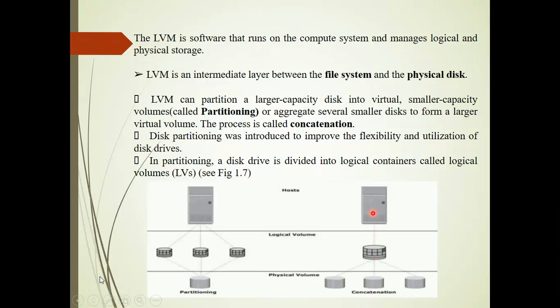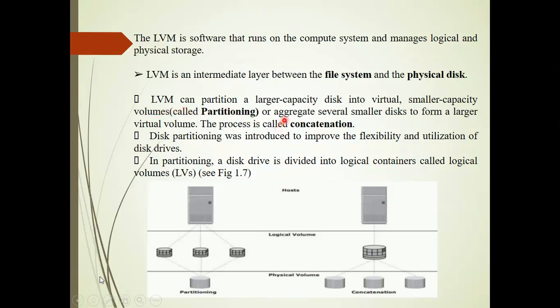These physical volumes may be existing in different computers. You are going to buy these physical volumes, concatenate them, form a single logical volume, and use it for your applications in your computer. That is possible only if you have a logical volume manager.